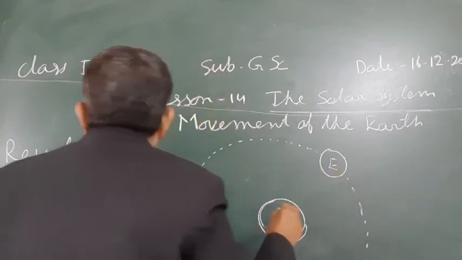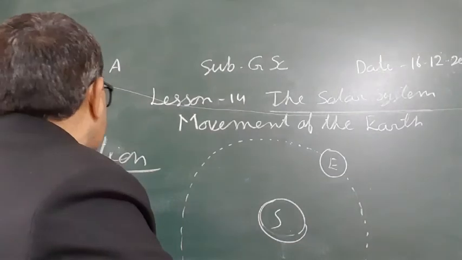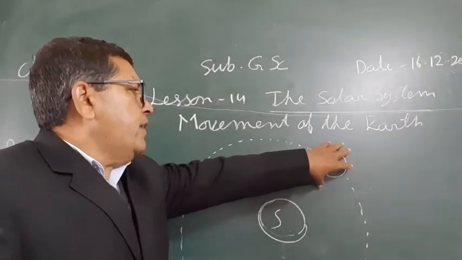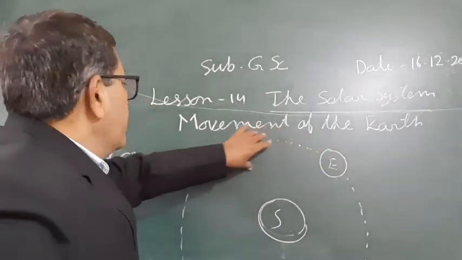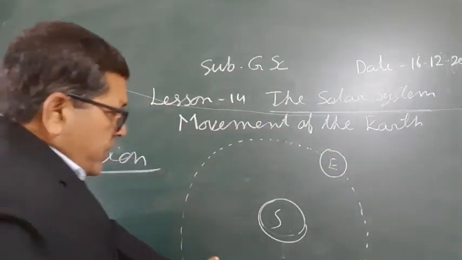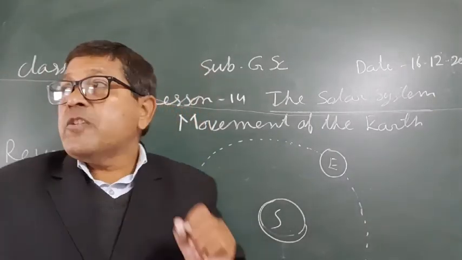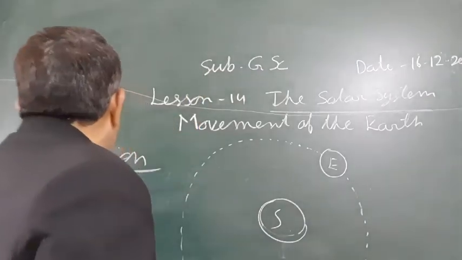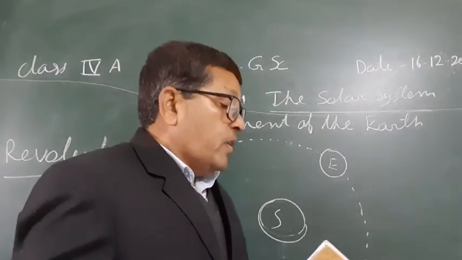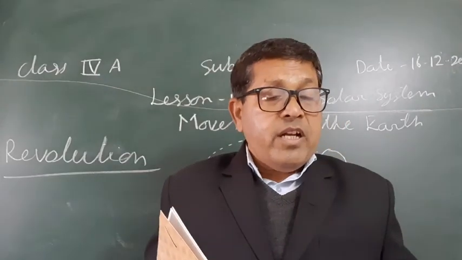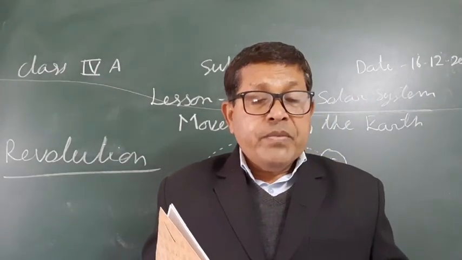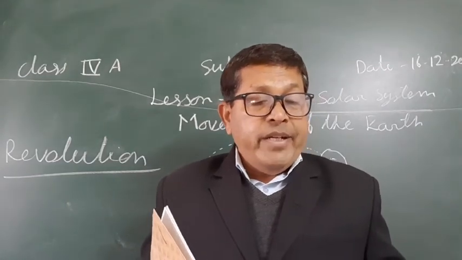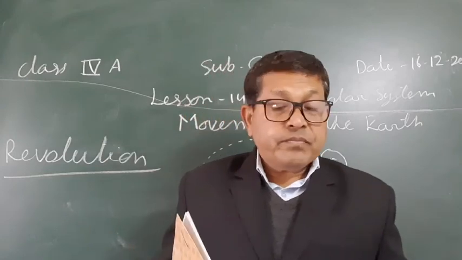On one hand it rotates on its axis, and on the other hand, while rotating, it revolves around the sun in a fixed path. This is called the revolution. The earth moves around the sun on its orbit. This movement is called revolution.